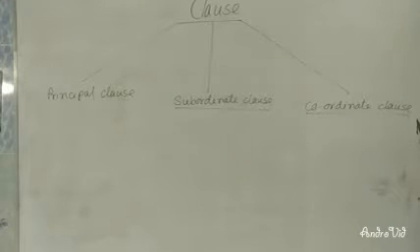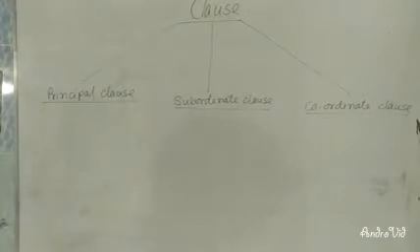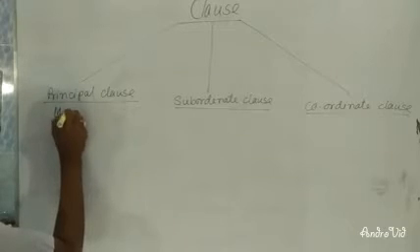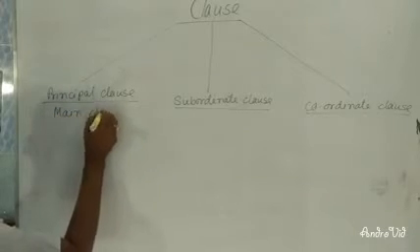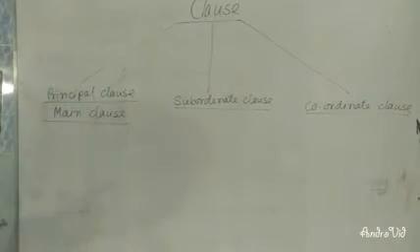Dear learners, you can see here the first one is principal clause. Sometimes it is called main clause, and it's also called independent clause.